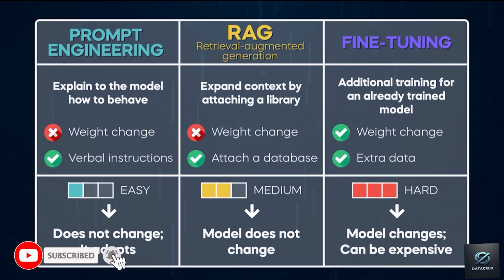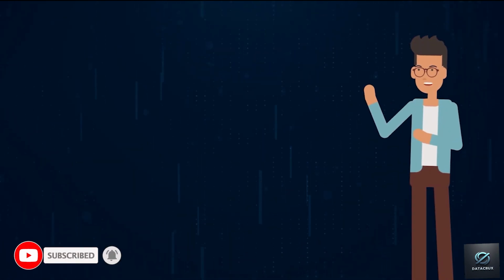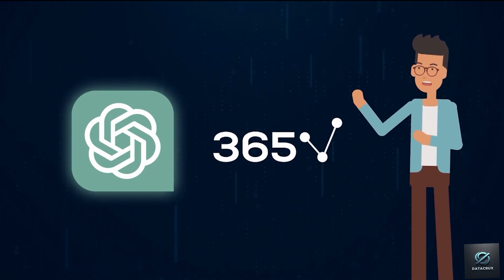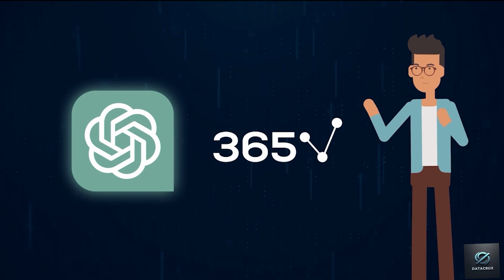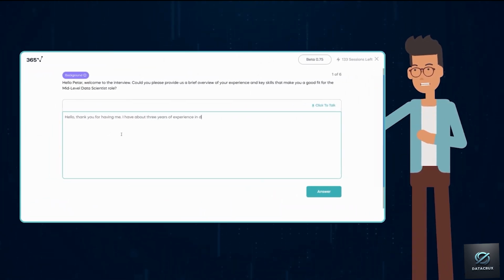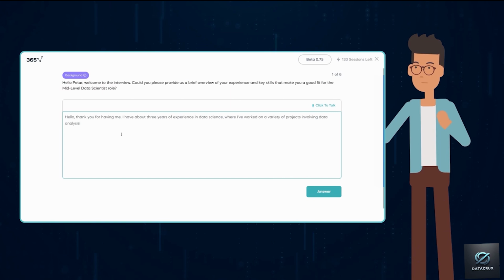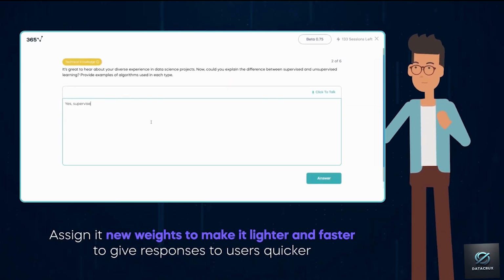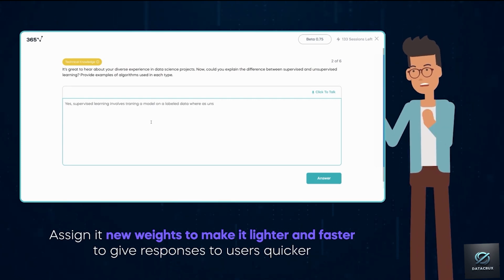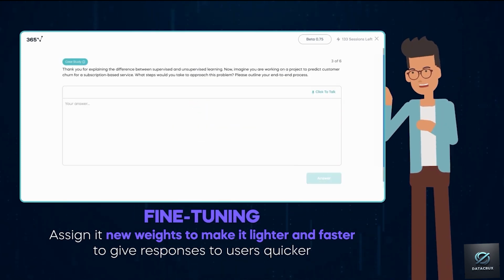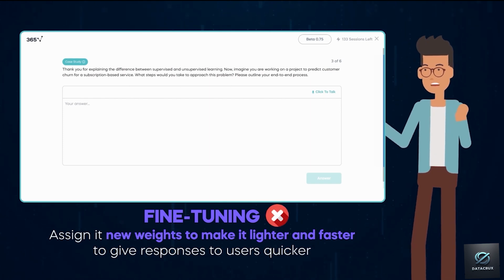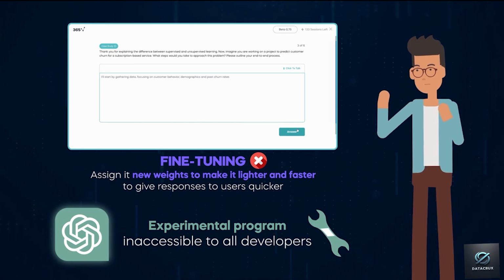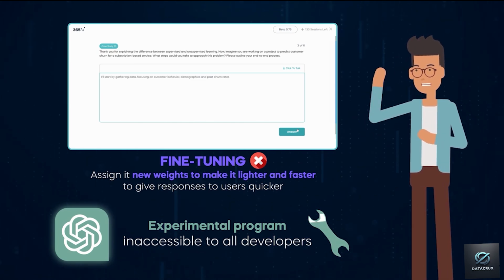Let me explain an example that will clarify matters further. Since GPT's introduction, our team has been eager to explore products utilizing an LLM. We eventually developed an interview simulator based on the GPT engine. If we were to retrain the GPT model and assign it new weights to make it lighter and faster to give responses to users quicker, this would have been fine-tuning. We couldn't do that because OpenAI's fine-tuning was an experimental program inaccessible to all developers during the tool's construction.